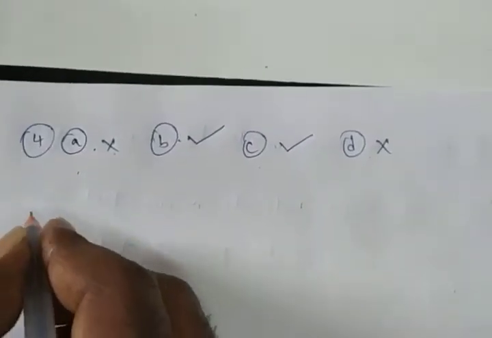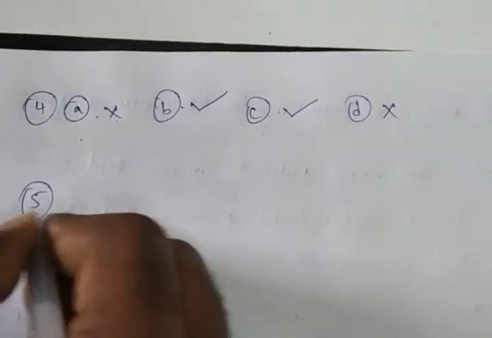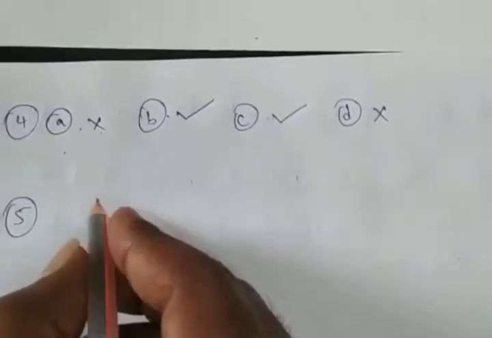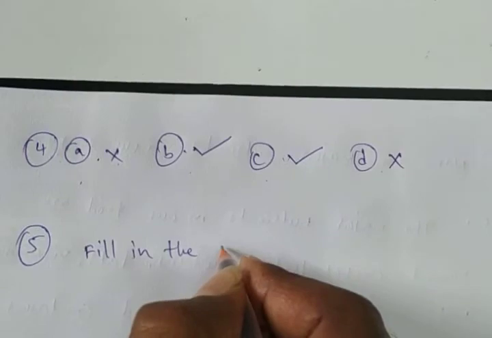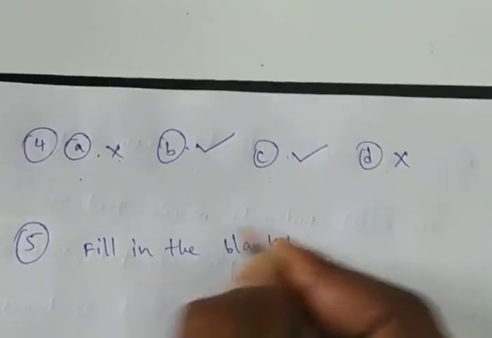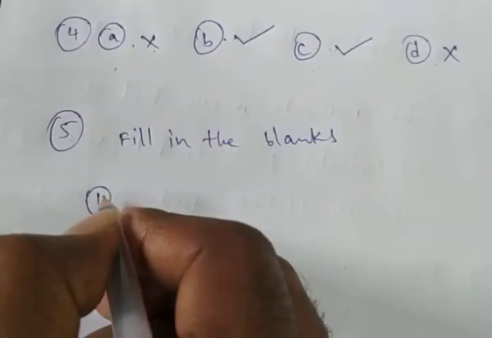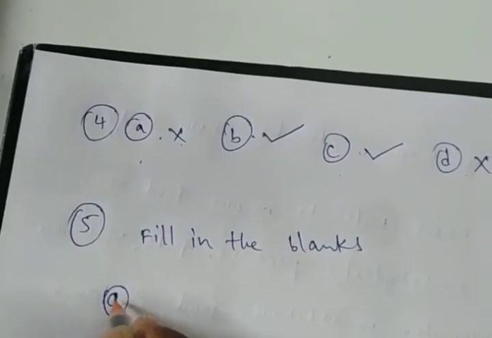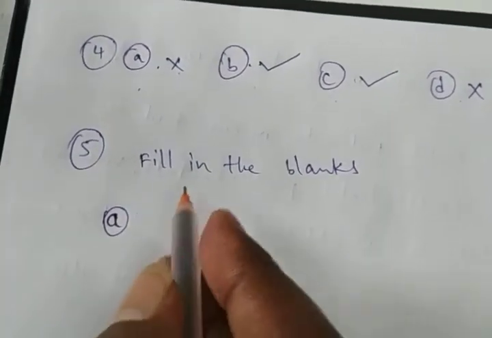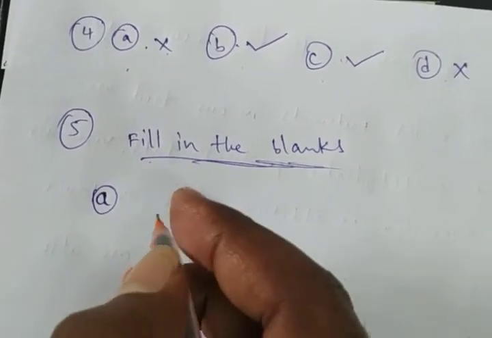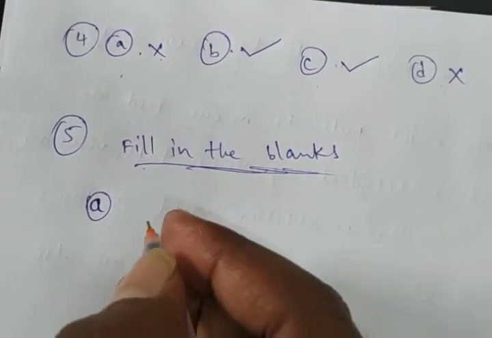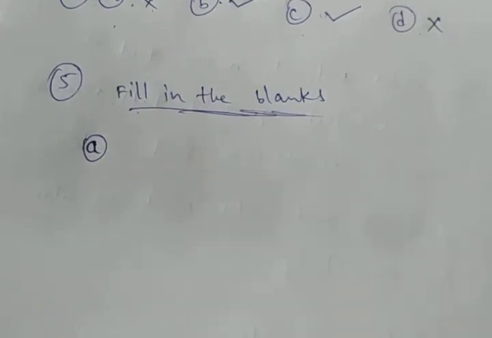Next, fifth question. What is the fifth question? Fill in the blanks. Once you have to read the fill in the blanks. See the first question, fifth A. Dash is caused by deficiency of vitamin D. I gave one table in the last class.